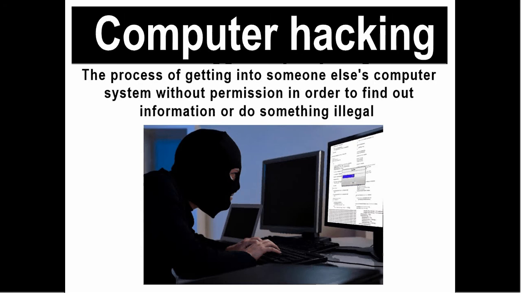The next word is computer hacking, and it's another kind of crime. Computer hacking is the process of getting into someone else's computer system without permission in order to find out information or do something illegal. Of course, you've heard before about computer hacking, and it happens for stealing personal information, maybe for stealing bank accounts too.